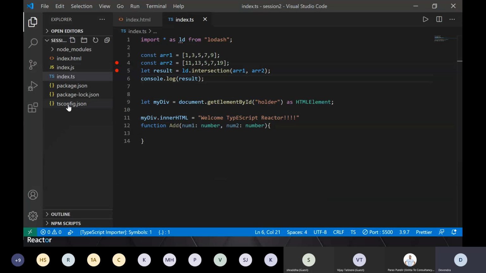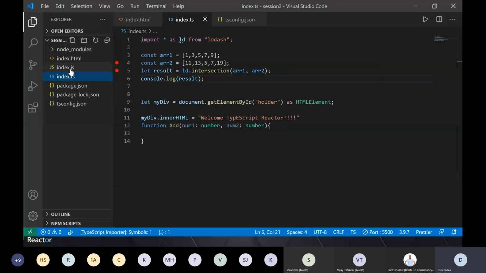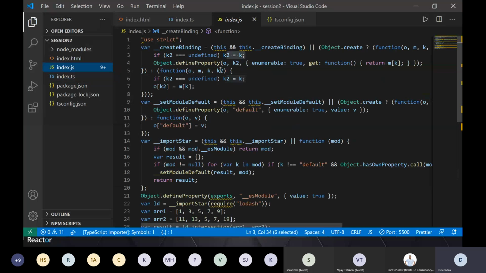So there are a few important things to understand. Again, I'm repeating, JavaScript gets executed on your production environment, not TypeScript, right? So when you're running something on your local machine also, it's JavaScript which is running, not TypeScript. And now because of some issue, you want to debug your TypeScript. See, all this is getting generated because I think watch is running, whatever changes I was making in TypeScript.